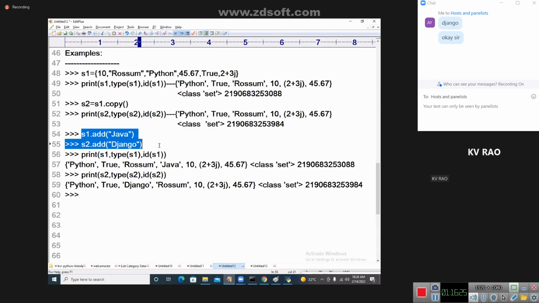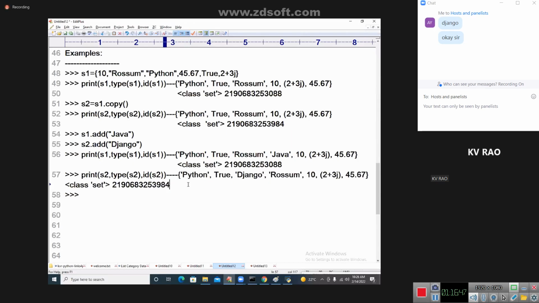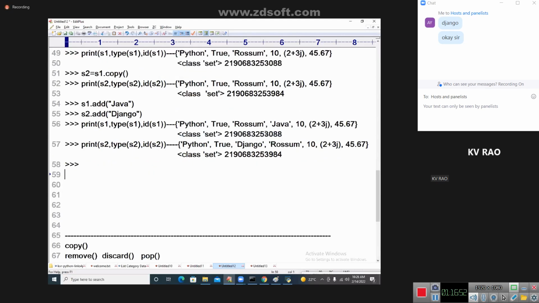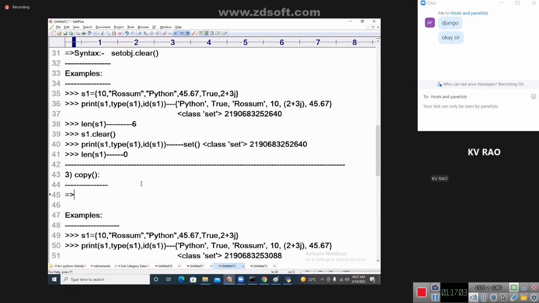No, no, because your address is different, my address is different. In the beginning both of them are the same, but they are independent. Yes, exactly, you got it. I already explained this mechanism. Print of S1 contains this set, and S2 contains this content. We got the data, with the addresses 3088 and 3984. This is called independent of each other.